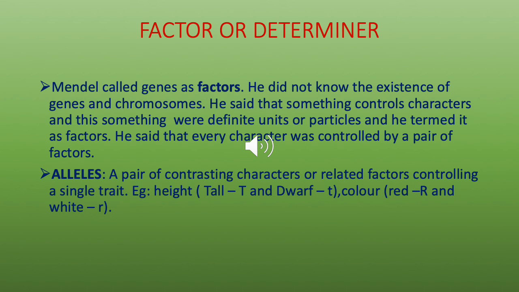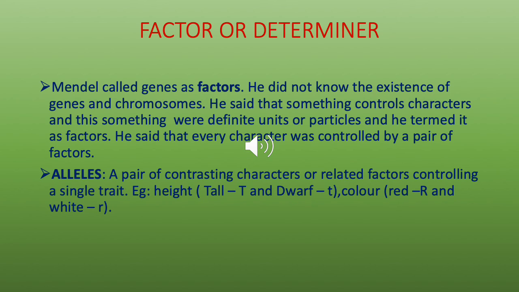Factor or determiner. So Mendel called genes as factors. I have been repeatedly using the word factor throughout the presentation and not the word gene as such, because Mendel used the word factor and not gene. He did not know the existence of genes and chromosomes. He said that something controls characters and this something were definite units or particles, and he termed them as factors. He also said that every character was controlled by a pair of factors.